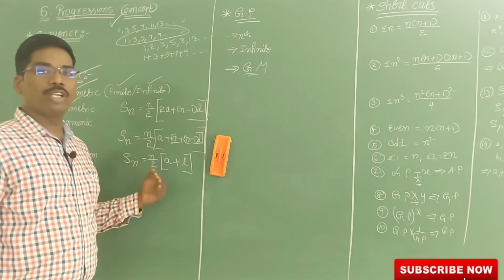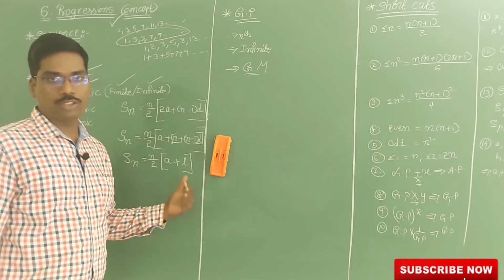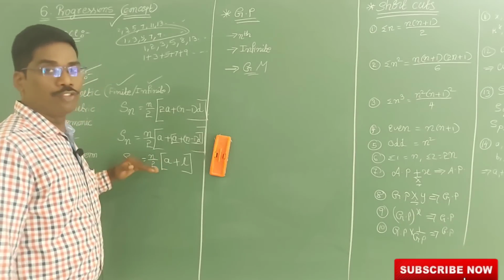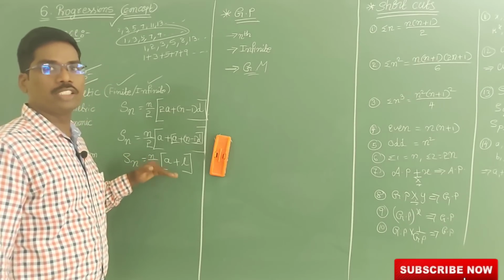So Sn is equal to n by 2 into A plus L, the first term and last term.